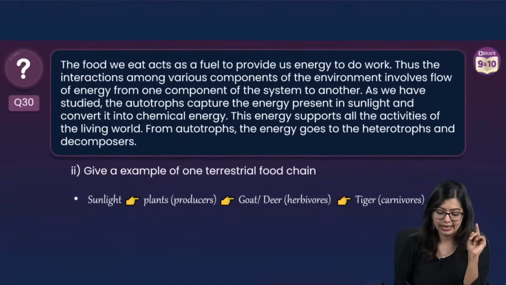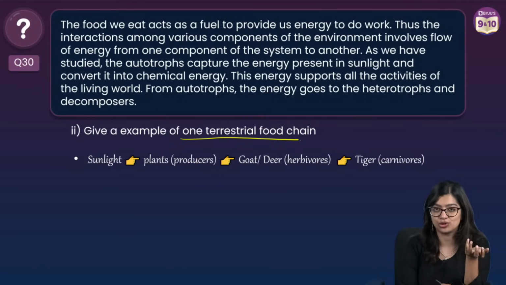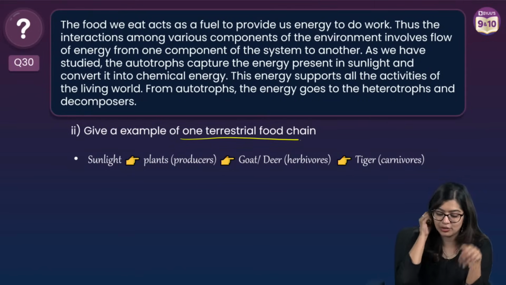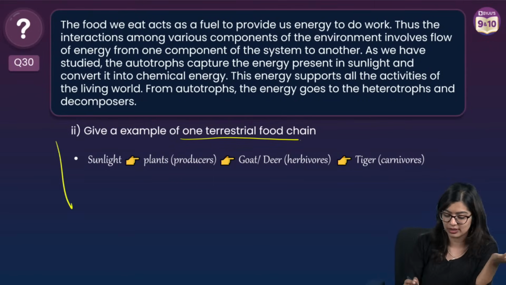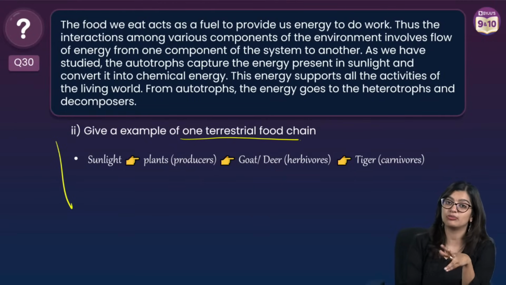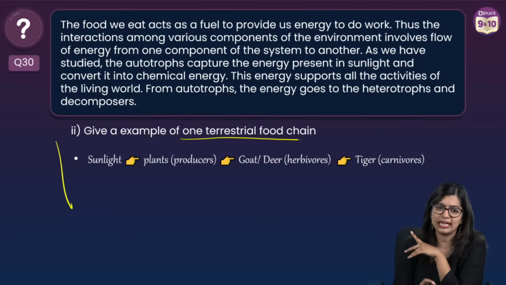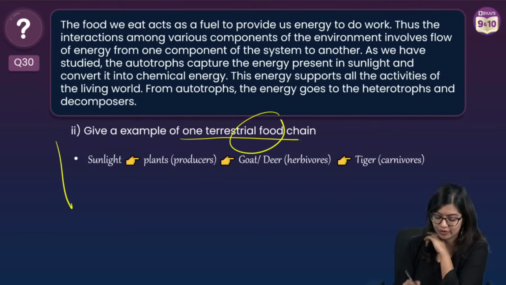1 mark. Next up, give an example of any one terrestrial food chain. Give any one example. You can write any example down. You will get 1 mark. But terrestrial, so don't write fish and shark and stuff like that. You will lose marks. They want to know on land, right? So please, terrestrial is important.